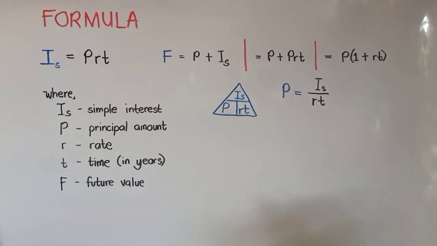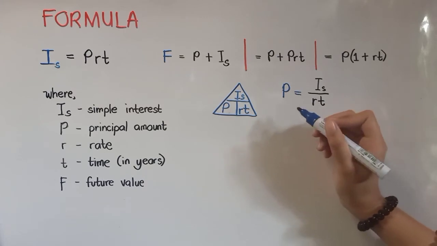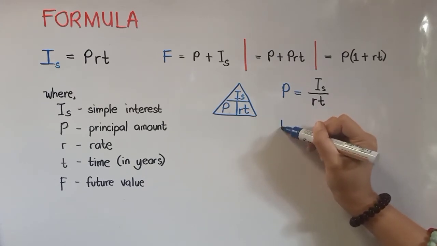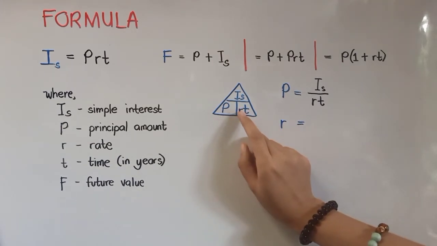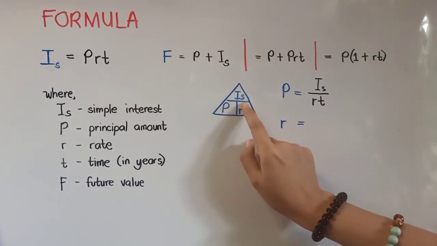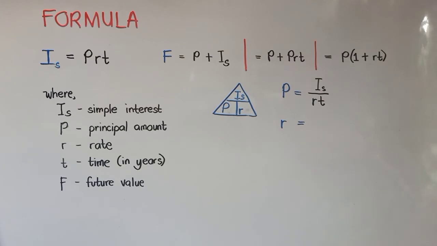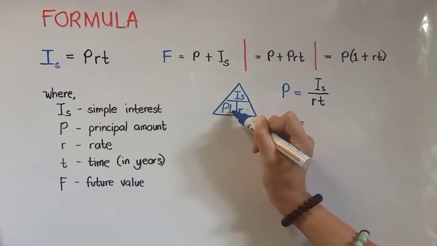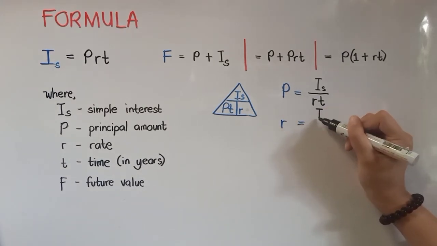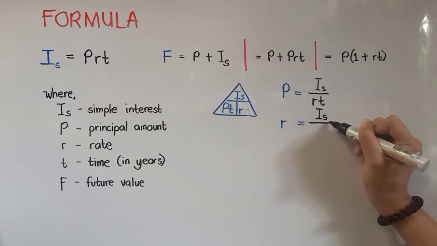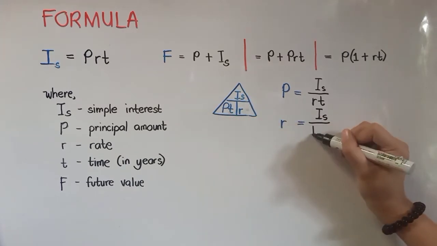Next, if we wanted to get the value of our rate, we can place our T on the other side so that we can isolate R on one side. So our rate is taken from dividing our simple interest by principal times time.